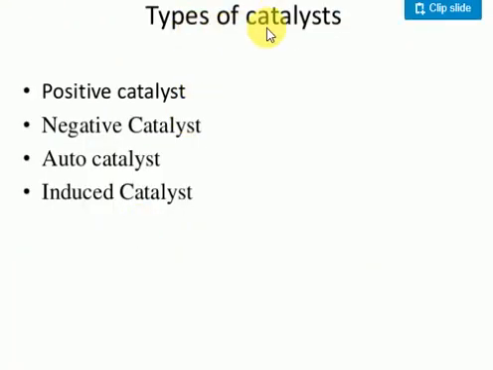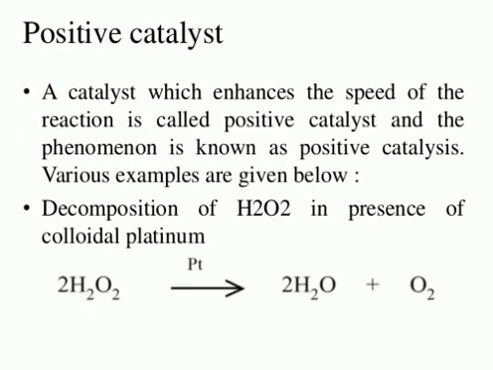Students, let's look at some important types of catalyst. Catalysts are classified into positive catalyst, negative catalyst, auto catalyst and induced catalyst. In our syllabus, we focus more on the positive catalyst and negative catalyst. Positive catalysts increase the speed of a chemical reaction. Negative catalysts decrease the speed of a chemical reaction. Let's discuss these catalysts.